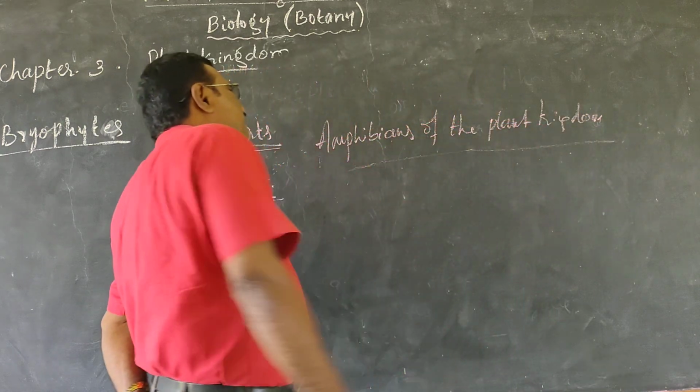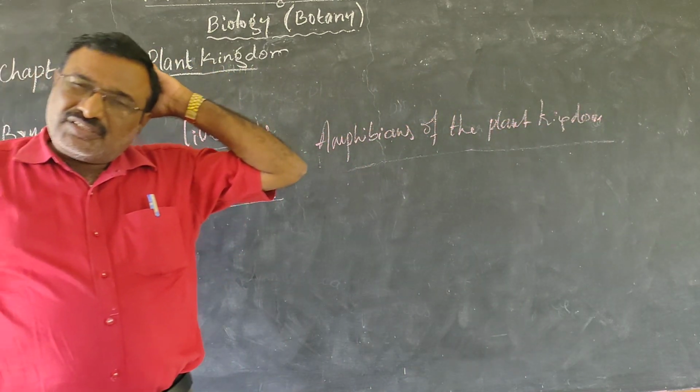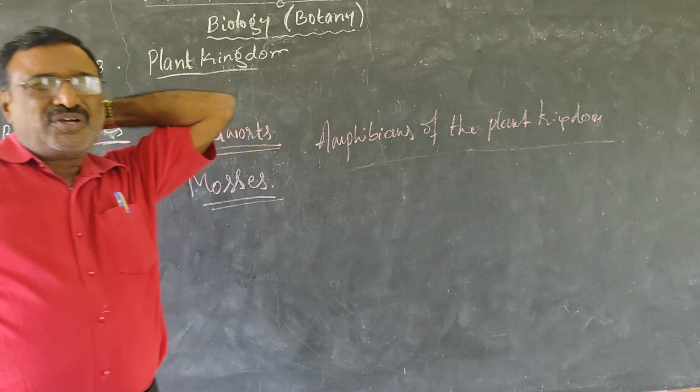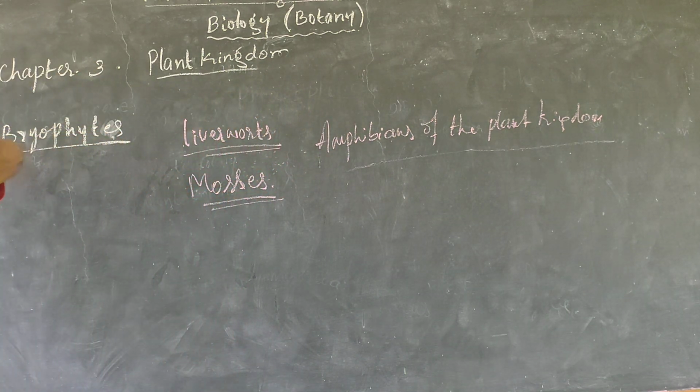They are called amphibians of the plant kingdom because they have an amphibian-like structure. That's what is commonly called amphibians. I think you know the amphibians, Arthropoda, Mollusca. These are the phyla already studied. So these are called the amphibians of the plant kingdom.